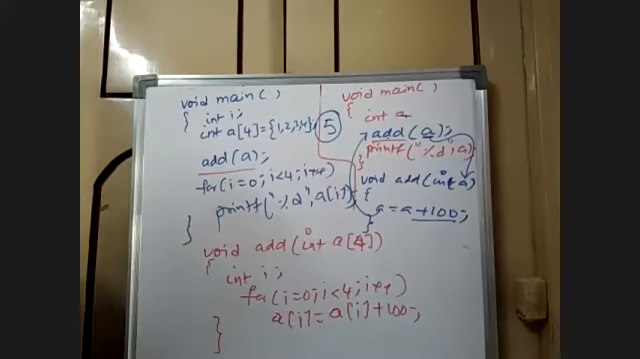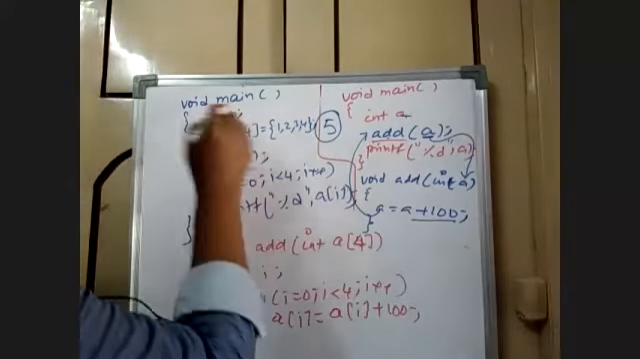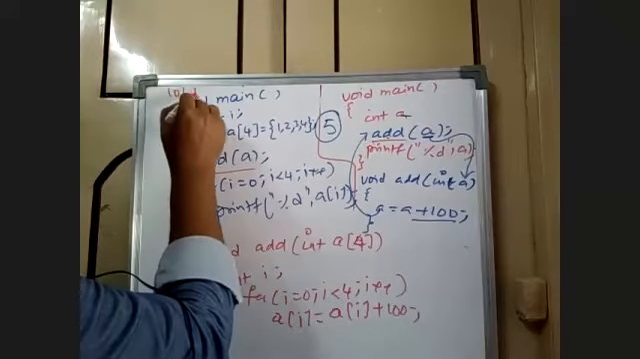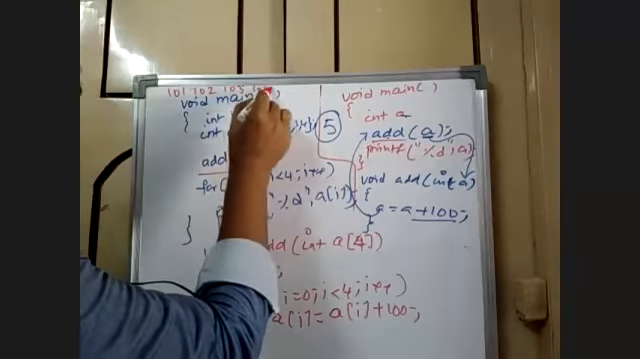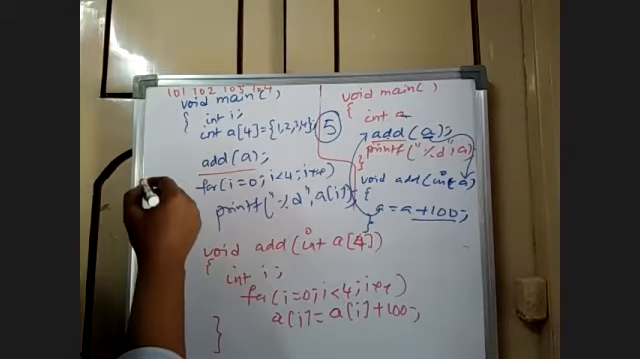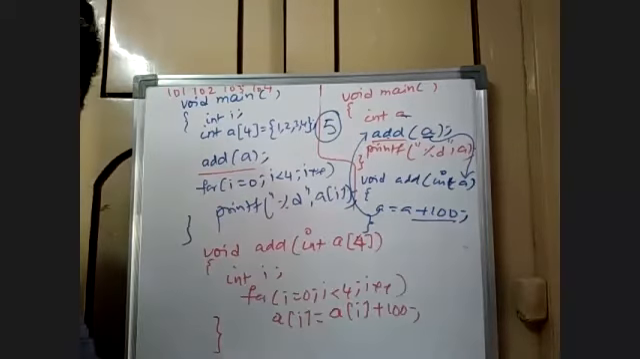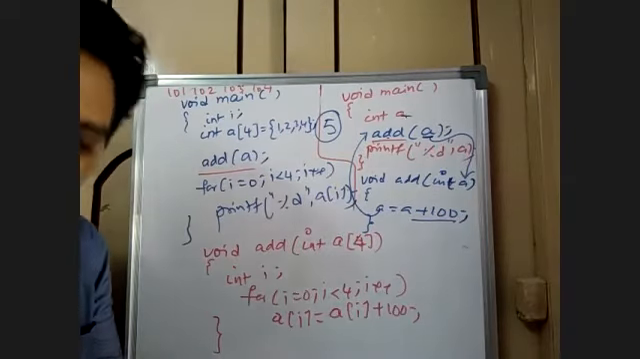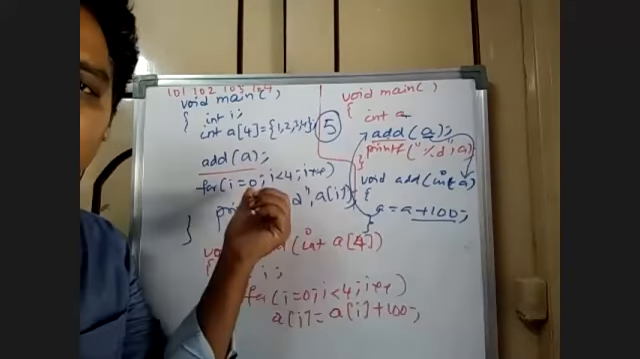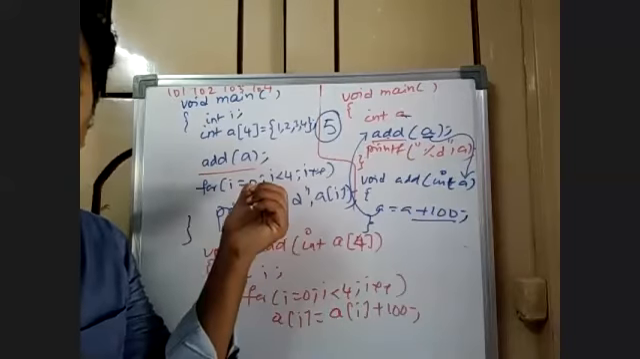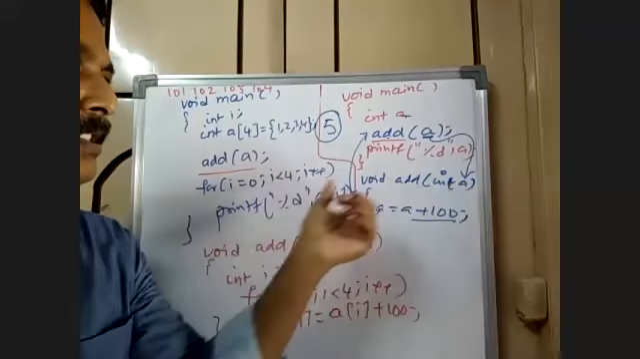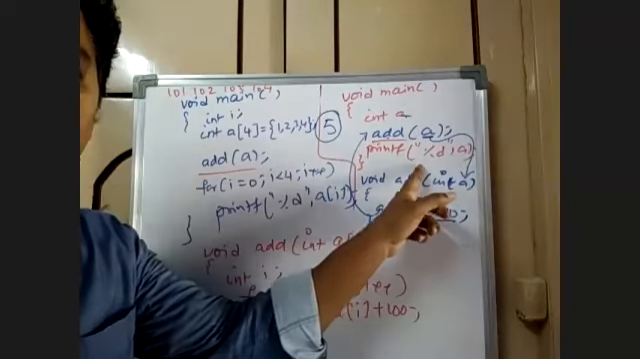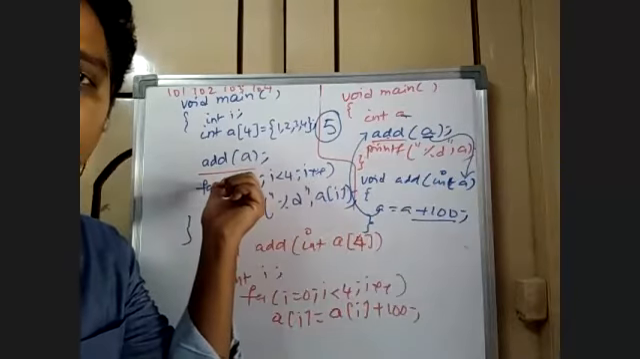Right. Here, the result will be 101, 102, 103, 104. Group of values. Now, did we return anything here? No, we haven't returned anything. Here also we haven't returned anything. But still, this one is called by value, and this one is called by reference.